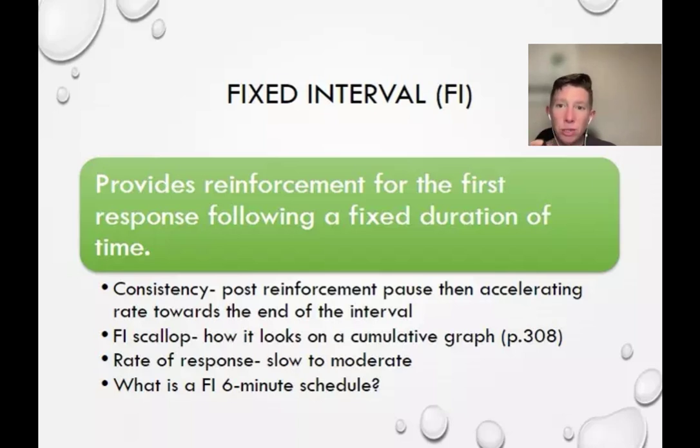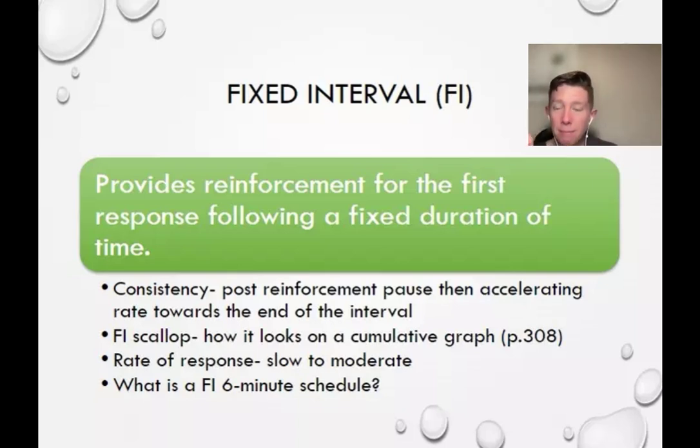The fixed interval is the only one with that scallop, because unlike a fixed ratio, where you essentially still control how often you're reinforced, right? If I told you every 5 times you raise your hand, I'm going to give you a Skittle, you actually control how many Skittles you get by the end of class, because you could raise your hand 500 times between now and the end of class. I don't know that I would love that because that seems overwhelming, but you could,